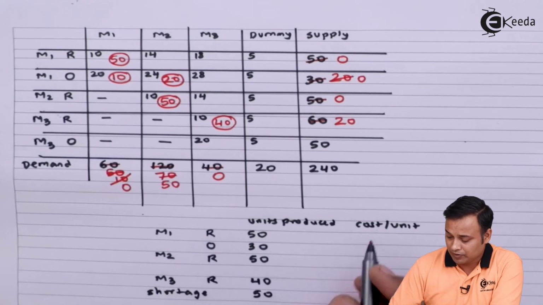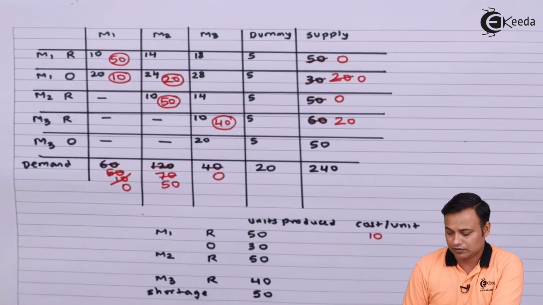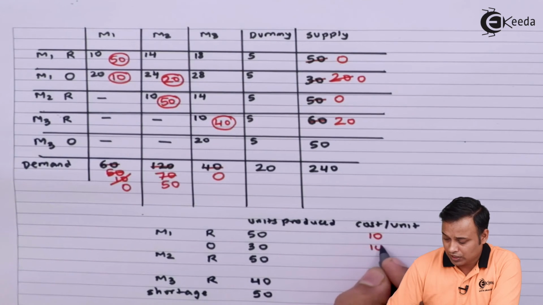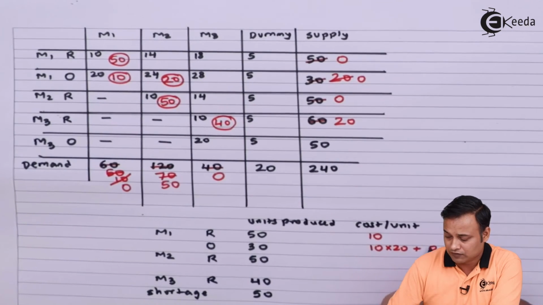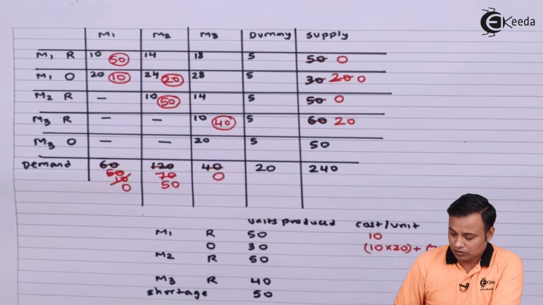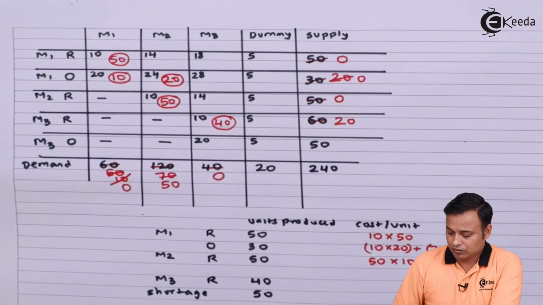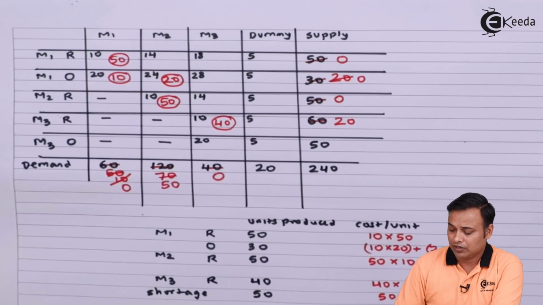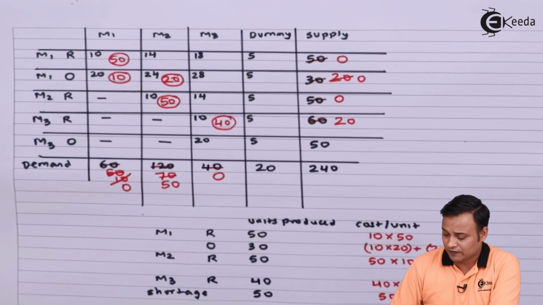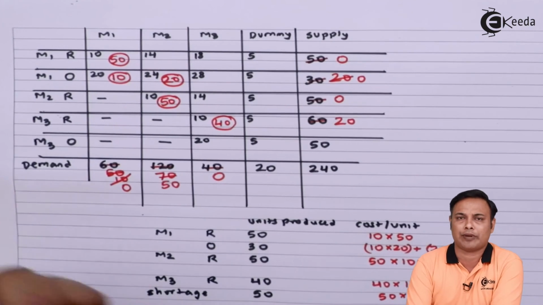The regular production cost in your first month is 10 rupees. Of the first month overtime of 30, 10 units cost 20 rupees and the other 20 units cost 24 rupees because of the inventory carrying cost. In the second month, 50 into 10. And in the third month, regular 40 units multiplied by 10, and there is a shortage of 50 units in the second month. The demand is not fully satisfied in the second month, so there a penalty of 5 rupees will apply.